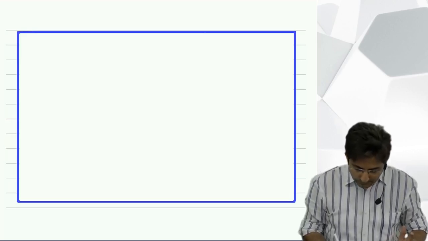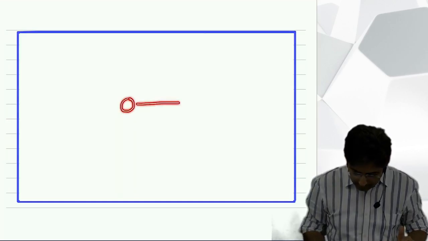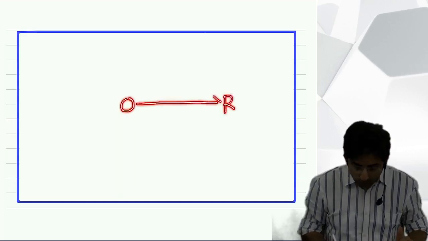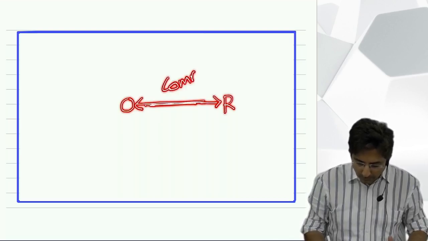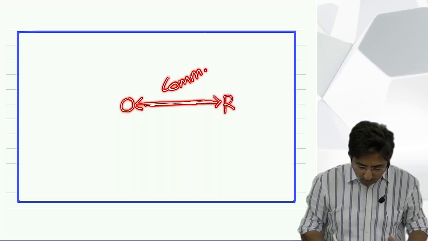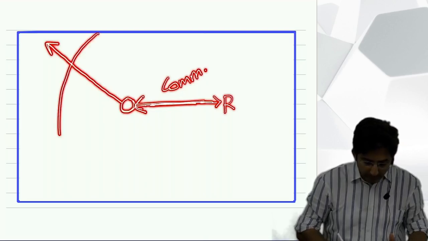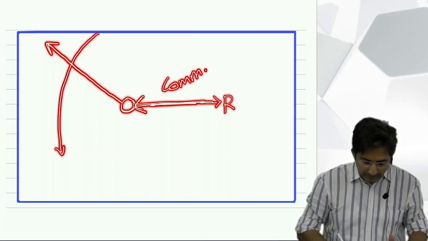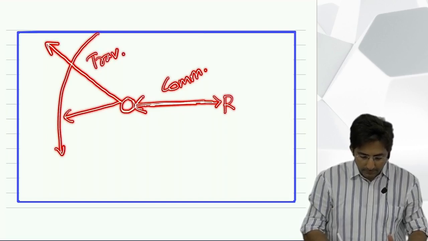See, this drawing will make it very clear. This is the office, this is the residence. For this journey, what you get is called commutation allowance. Now, once you reach the office, for office work, if you have to go outstation, then it is traveling. And if you have to travel within the city, it is conveyance.